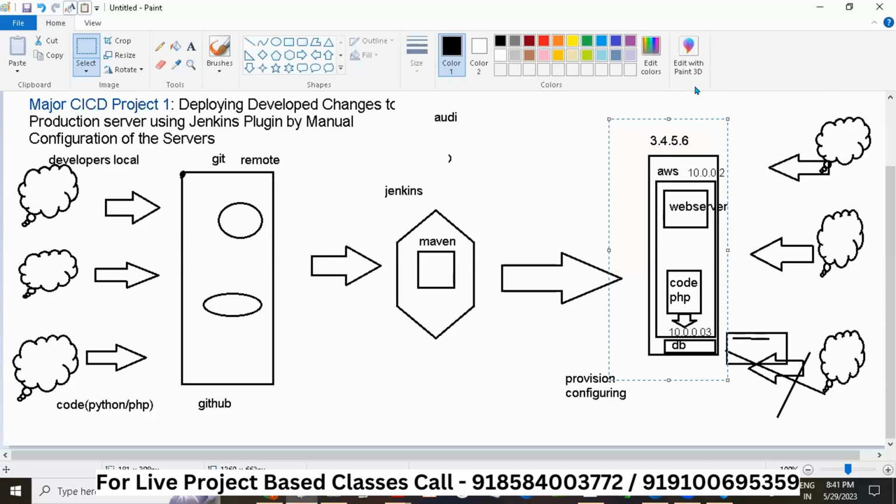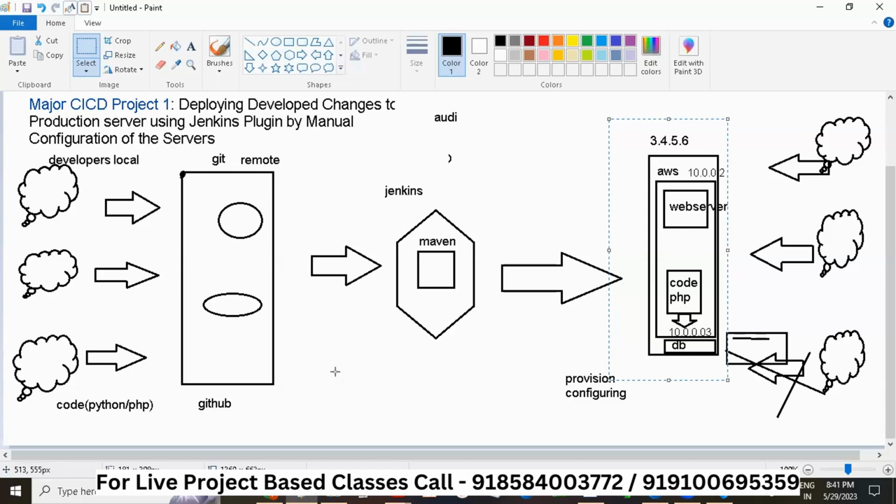So we will be using a provisioning tool and a configuring tool. The provisioning tool is Terraform, which you will be learning in your advanced courses, and the configuring tools are Ansible and Chef, where you will learn Ansible here. It's important to understand these terms, provisioning and configuring. They are very important, as I told you. Later on, we'll be going to some big things, but before that, we have to understand these two terms. To create the server means to provision the server.